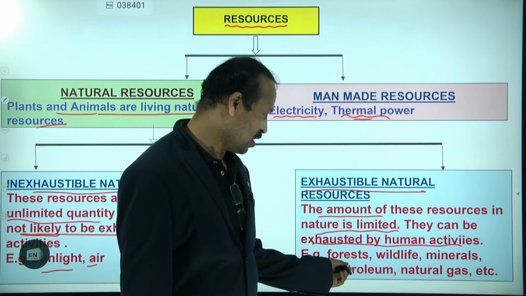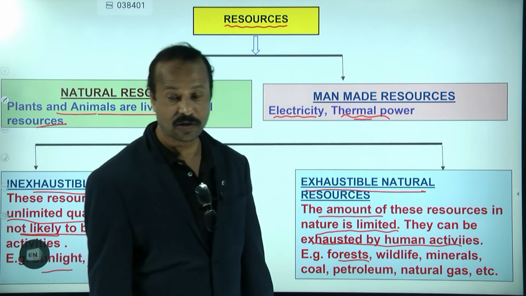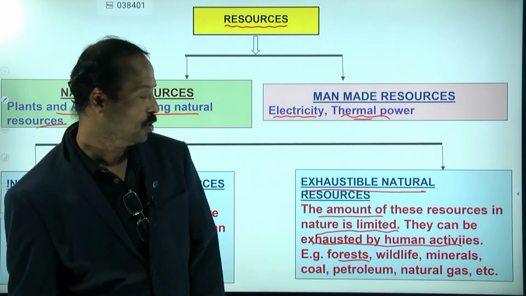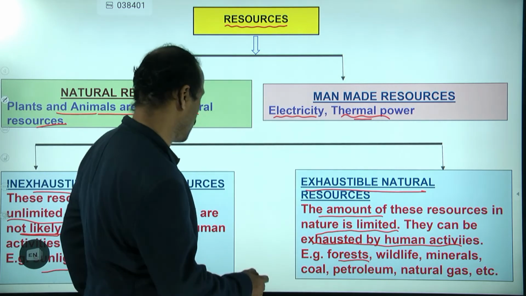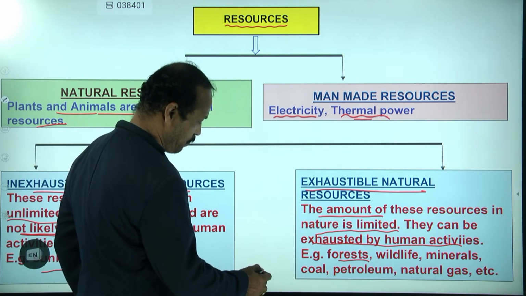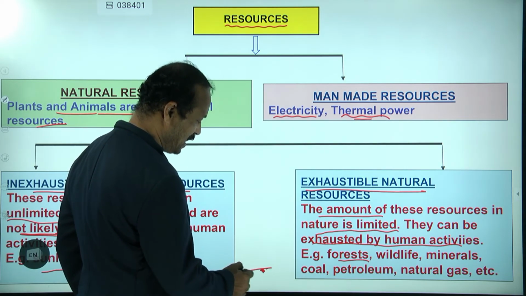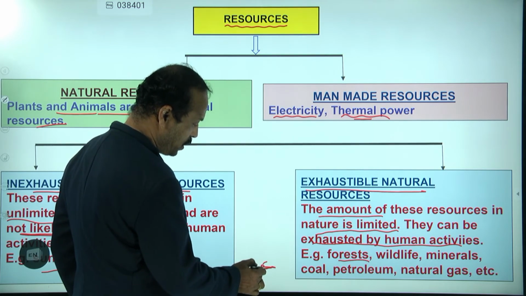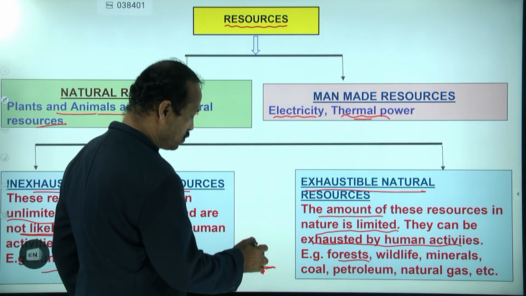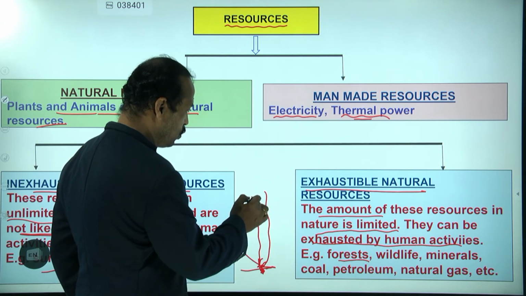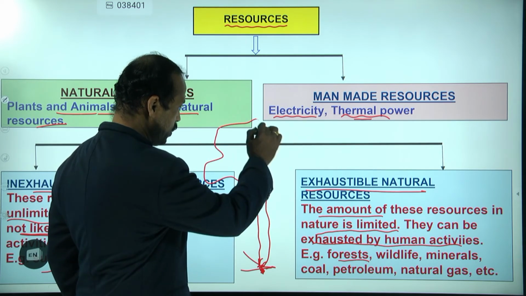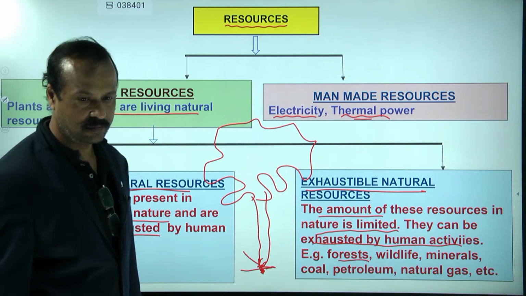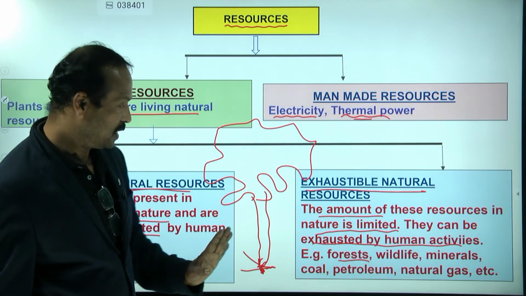Example, forest. You also know about deforestation and afforestation. If you plant one tree, you put a seed here, and daily you pour water. For this plant to grow as a tree, how many years will it take? Some 10-15 years, right?